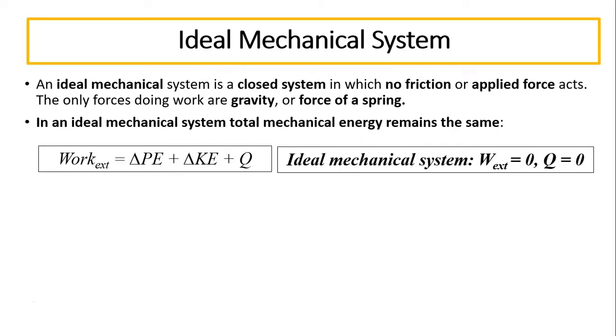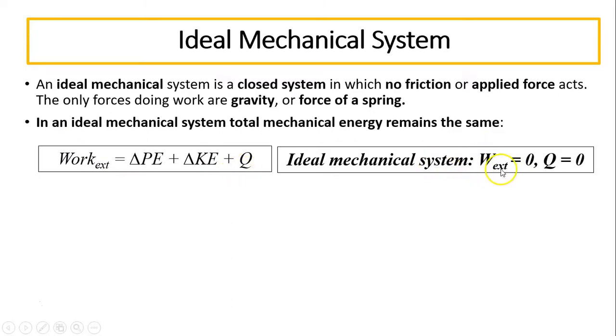An ideal mechanical system is a closed system in which there is no friction and there is no applied force acting on the system. So the only force doing work can be gravity or force of springs or both. So in an ideal mechanical system, total mechanical energy remains constant. This is why this is the work energy principle in general.